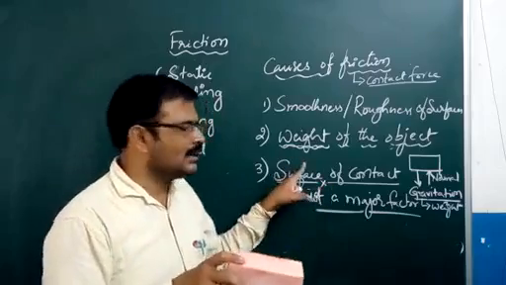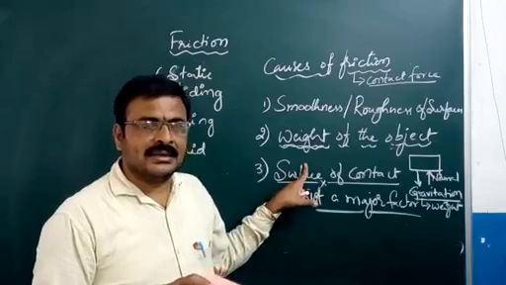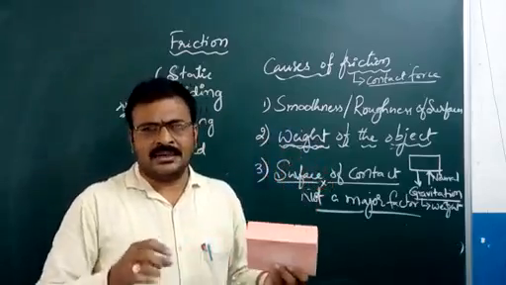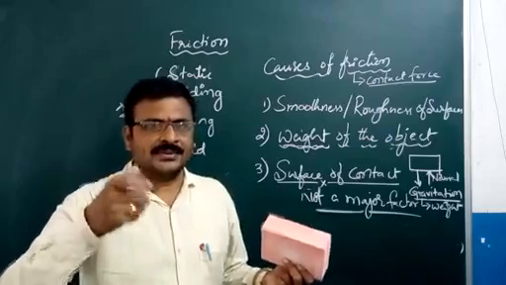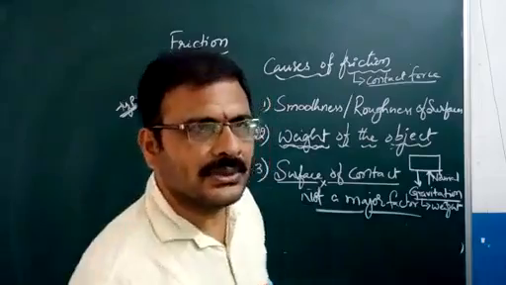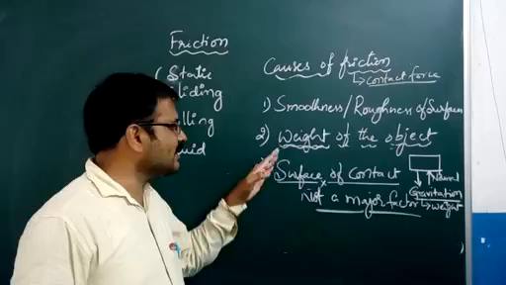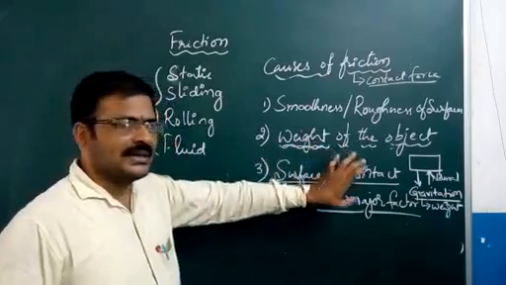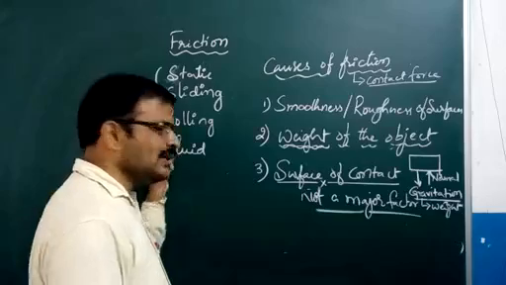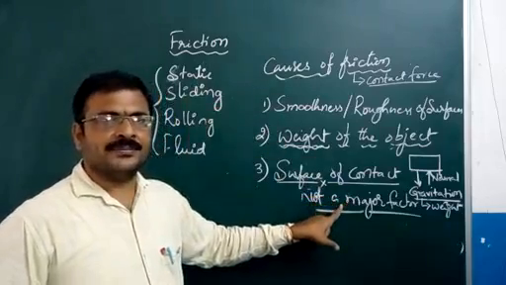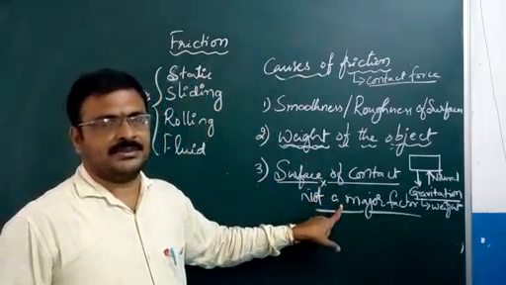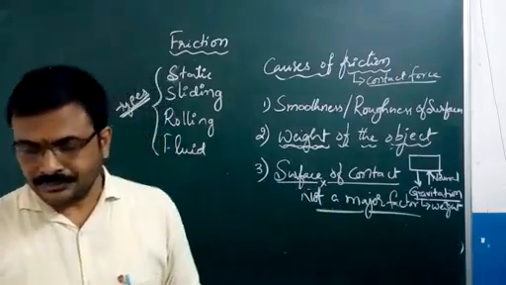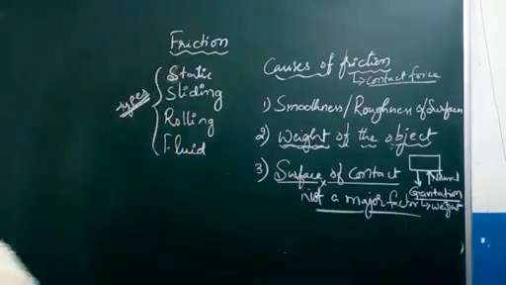It comes into the case of rolling friction, where balls or rollers make it easier to move. So in situations where the friction is sliding friction, the surface of contact is not a major factor, but for rolling friction, the surface of contact is a major concept that you have to remember. Got it?